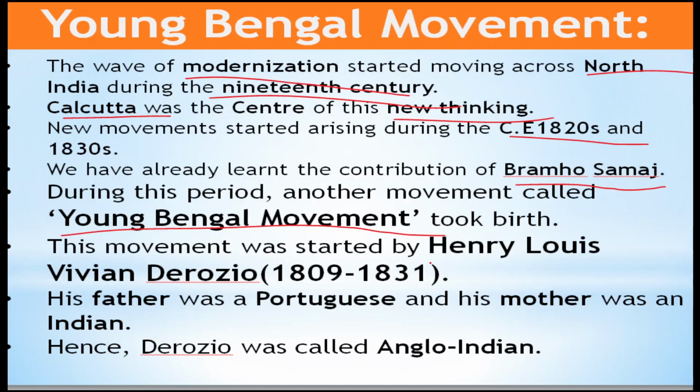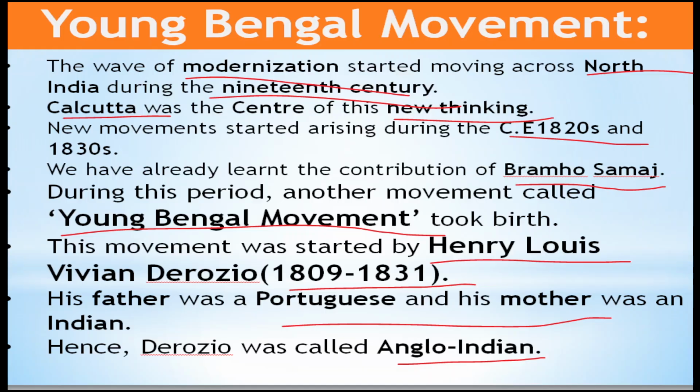It was led by Henry Louis Vivian Derozio. He lived from 1809 to 1831. His father was Portuguese and his mother was Indian, and because of this he was called an Anglo-Indian.